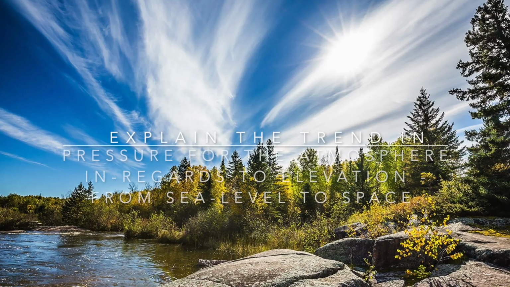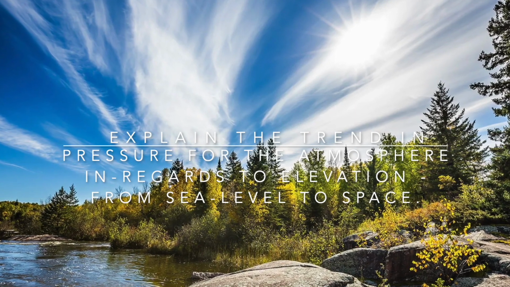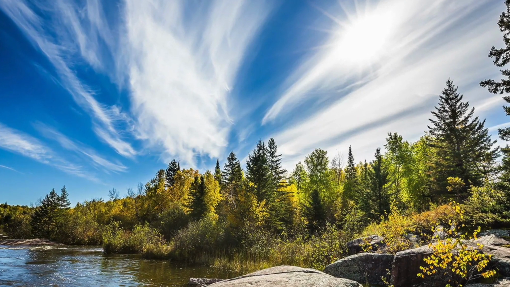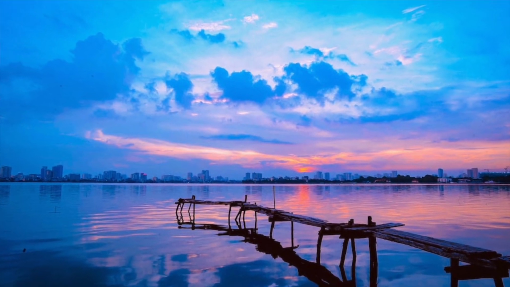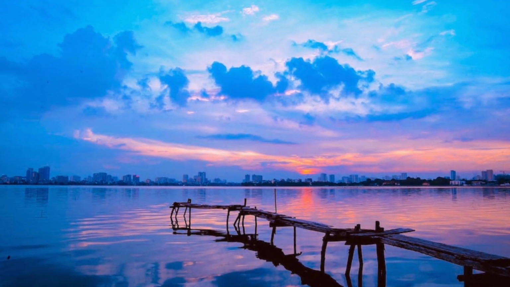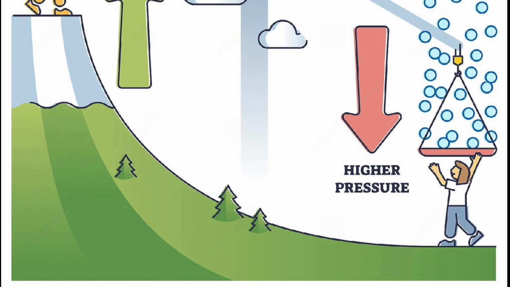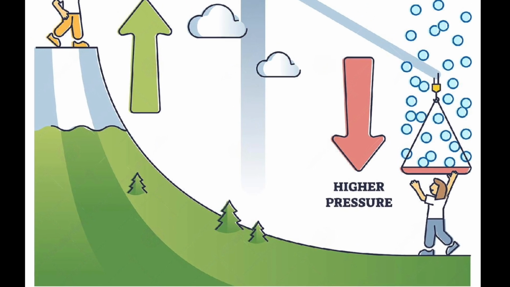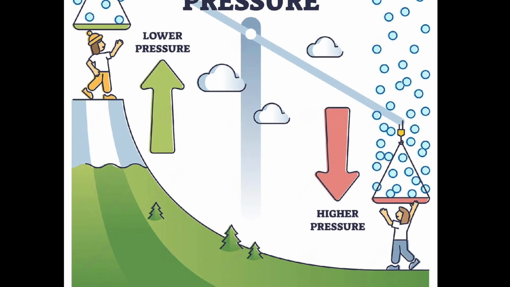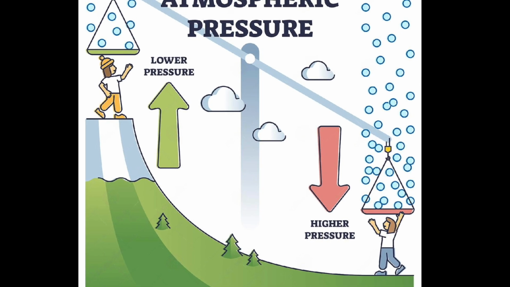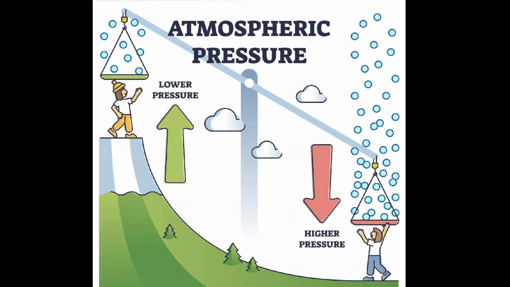The atmosphere is an envelope of gases and air that surrounds Earth. The weight of all the air around the Earth acts as a small force that puts pressure on organisms and particles. This is called atmospheric pressure. As the height of an object increases, or the altitude, the atmospheric pressure decreases. This means that at sea level, the atmospheric pressure would be higher in contrast to the atmospheric pressure in space.